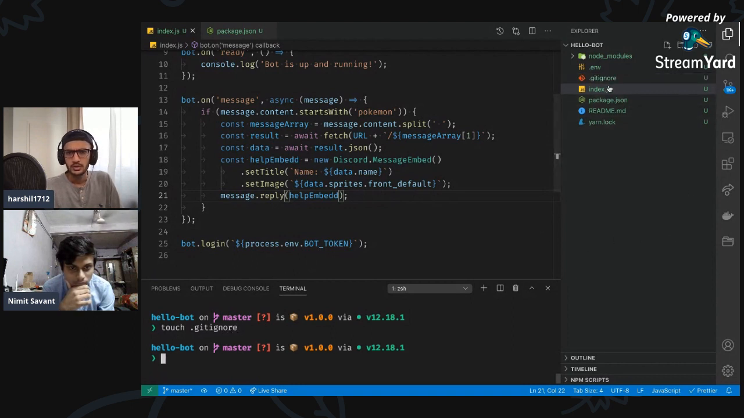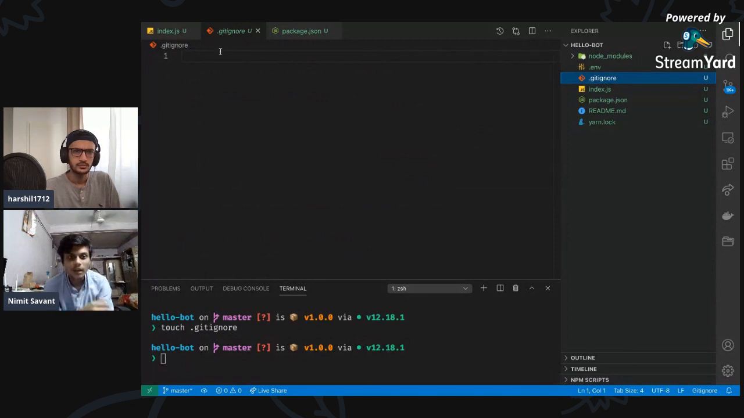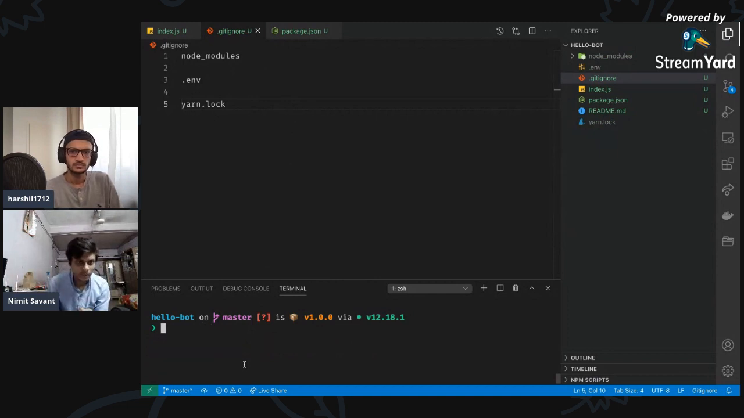Nimit, you want to talk about the git ignore file? Yeah, sure. We can use git ignore to not add our npm packages in our GitHub, so that our GitHub repository is very lightweight, and anyone can add packages locally if they want to directly. Also in git ignore, you can mention .env, so that your env file is not exposed on GitHub.